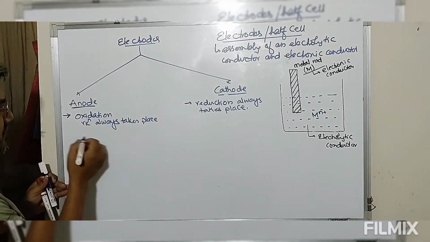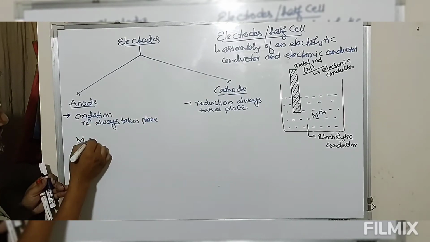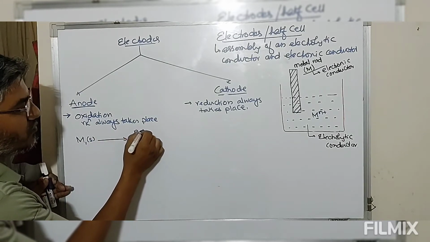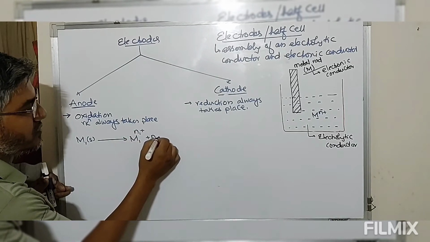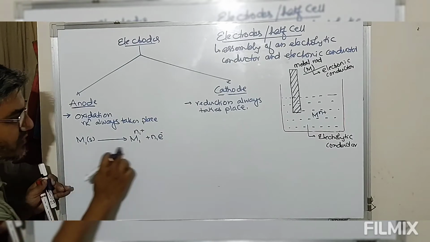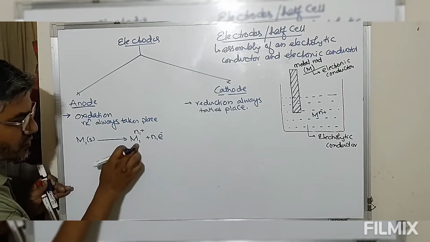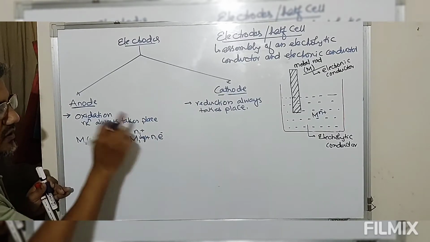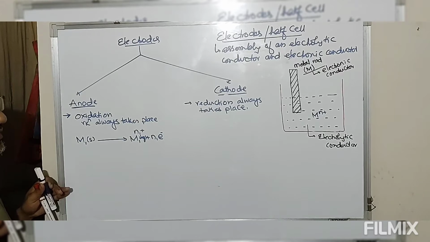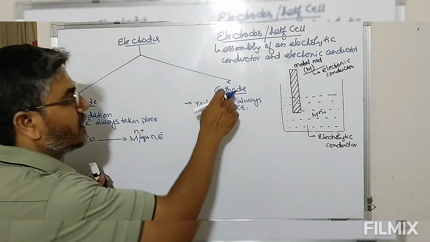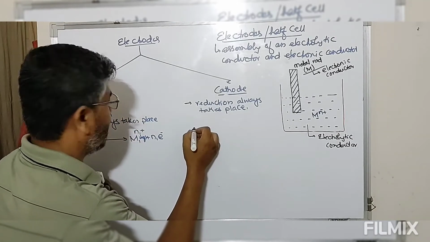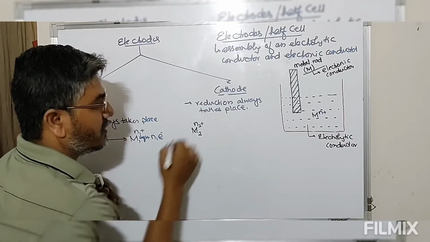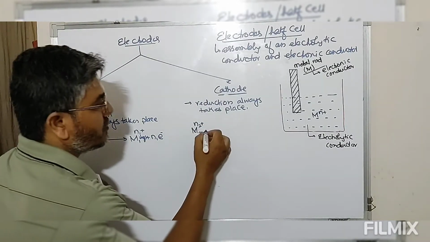Suppose we take this case: we have a metal M1 which is solid. Now this metal M1 goes into solution as M1^n1+, and n1 electrons are removed. This is what we call oxidation. So this solid goes into aqueous solution, and during this process n1 electrons are released. A reduction reaction is, suppose we have an M2^n2+ metal ion in aqueous solution.